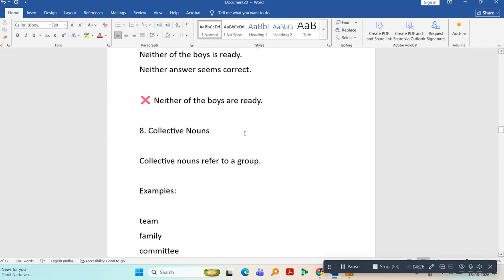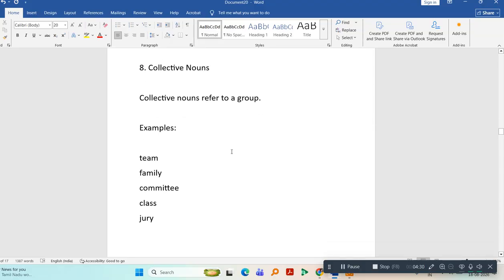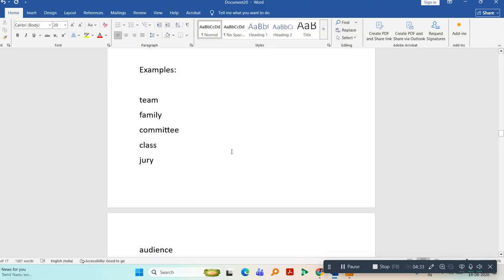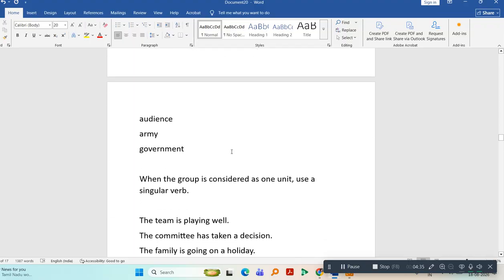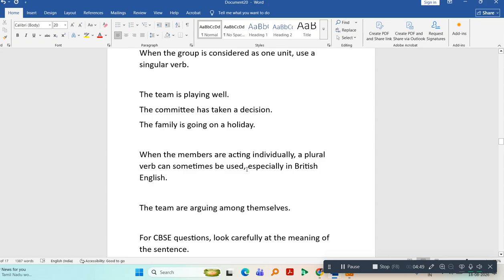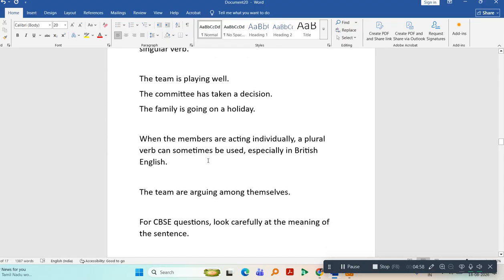And when do we use collective nouns? We use collective nouns when we refer to a group. For example, team, family, committee, class, jury, audience, army, government. When the group is considered as one unit, use a singular verb. The team is playing well. The committee has taken a decision. My family is going on a holiday. When the members are acting individually, a plural verb can sometimes be used, especially in British English. The team are arguing among themselves.